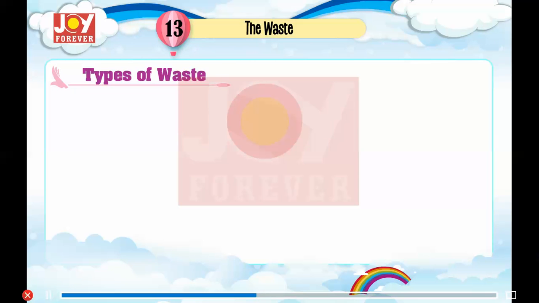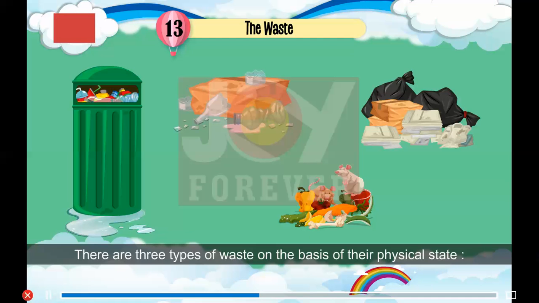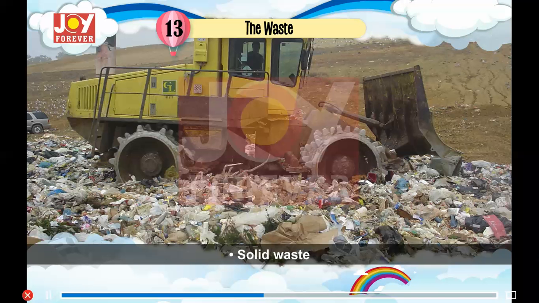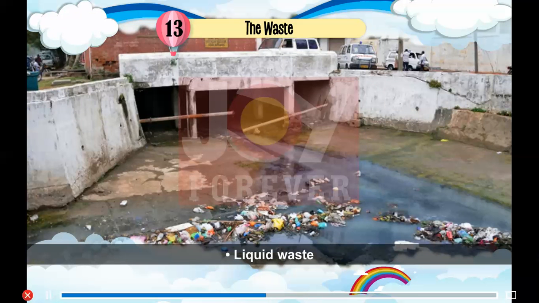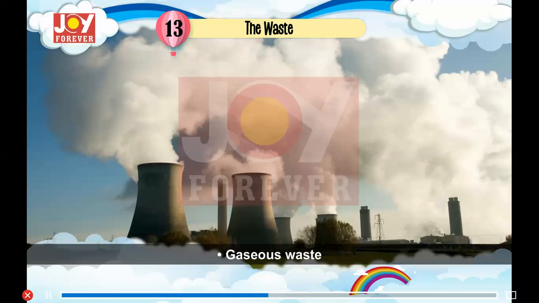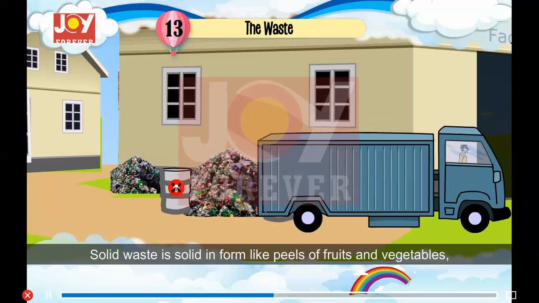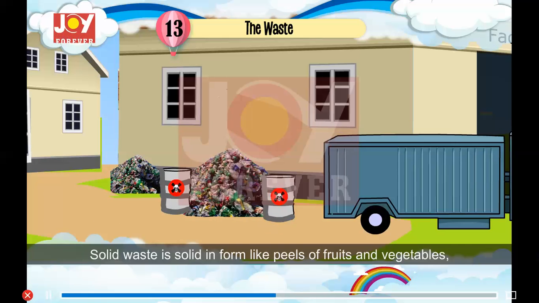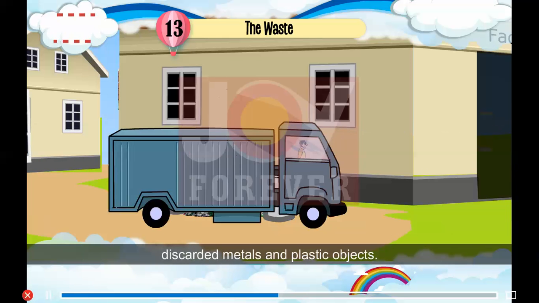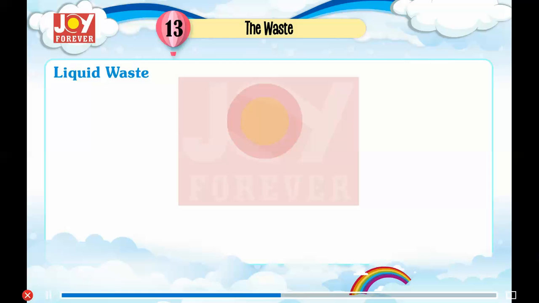Types of waste. There are 3 types of waste on the basis of their physical state: 1. Solid waste, 2. Liquid waste, 3. Gaseous waste. Solid waste is solid in form like peels of fruits and vegetables, discarded metals and plastic objects. Liquid waste.